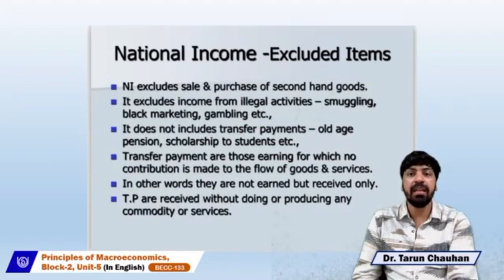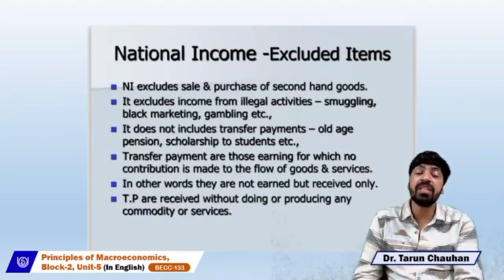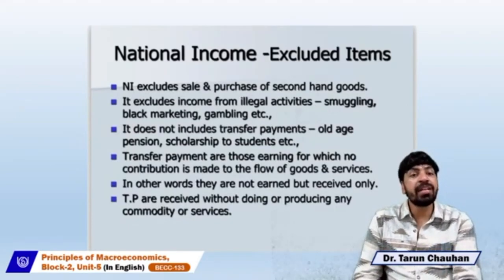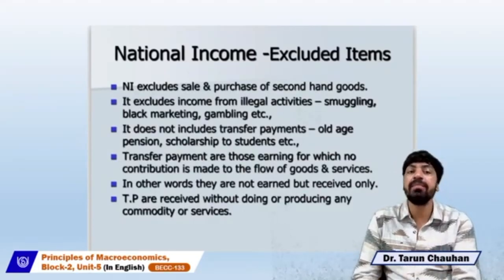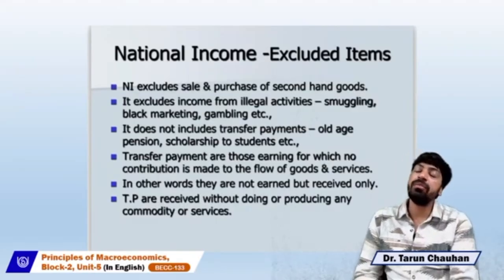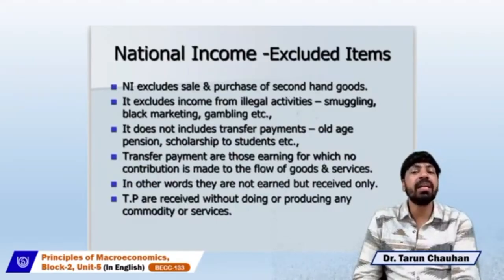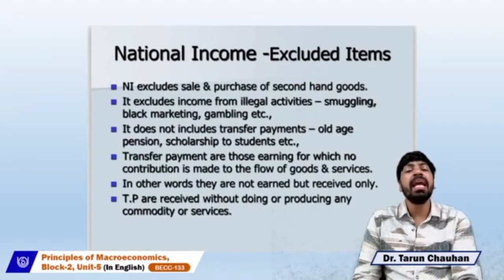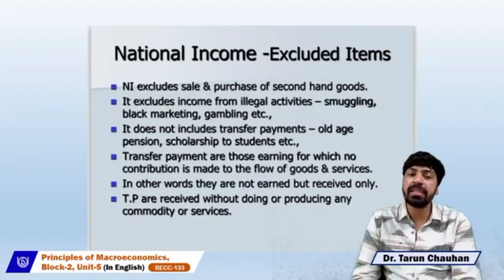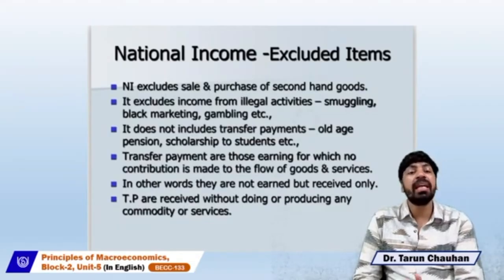So let's begin. What are the various items which are not included in measuring national income, or excluded items in national income? The first one is that the sales and purchase of second-hand goods will not be included in measuring the national income. Income from illegal activities like smuggling, black marketing, gambling, and many more illegal processes will not be included in calculating the national income of an economy.